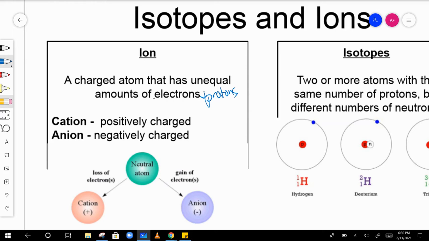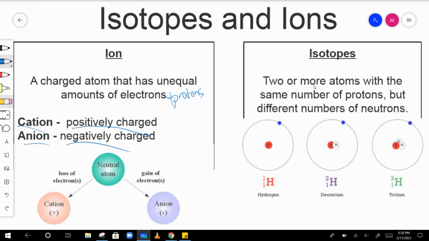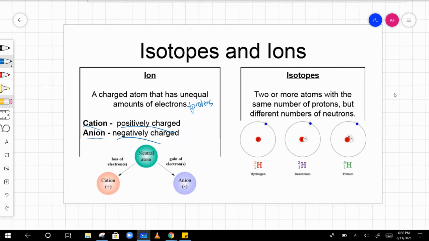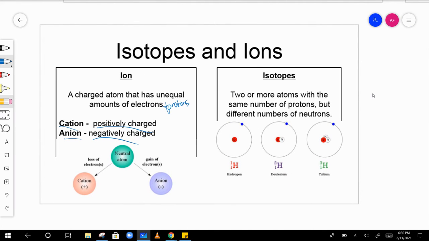All right, and we'll talk about what a cation is, positively charged, and an anion, negatively charged, and why they are that way. Okay, and then we'll talk about isotopes. And isotopes are two or more atoms, I should say, with the same number of protons but different numbers of neutrons. Now, the number of protons stays the same for every given element, but neutrons can change.